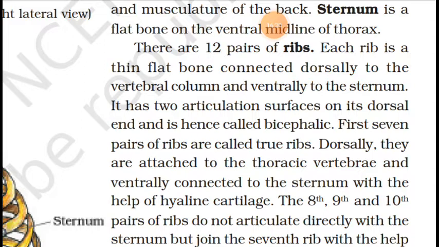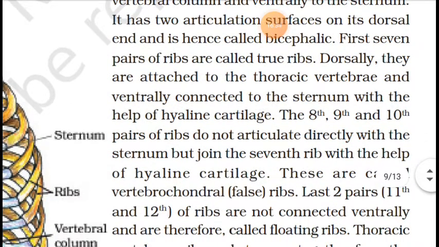What about 8, 9, 10? The 8, 9, 10 pairs of ribs do not articulate directly with the sternum but join the 7th rib with the help of hyaline cartilage. These are called vertebrochondral, the false ribs, not true ribs.